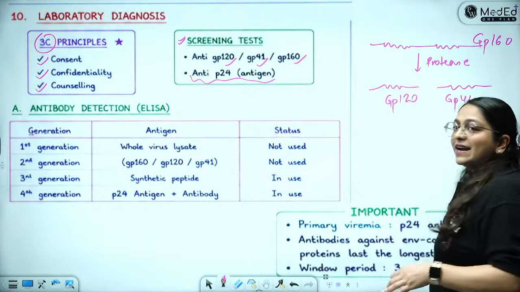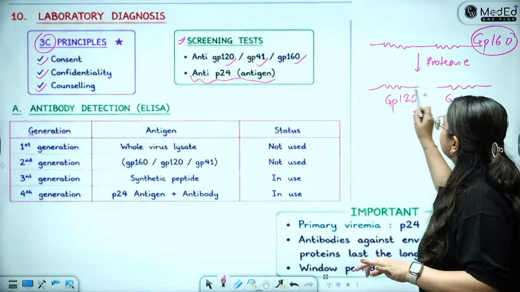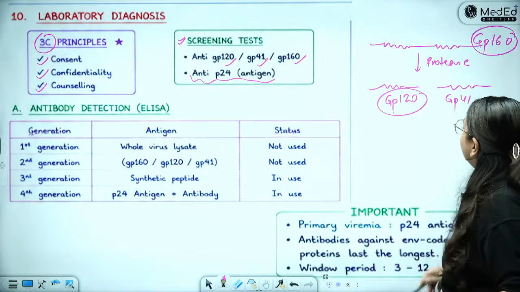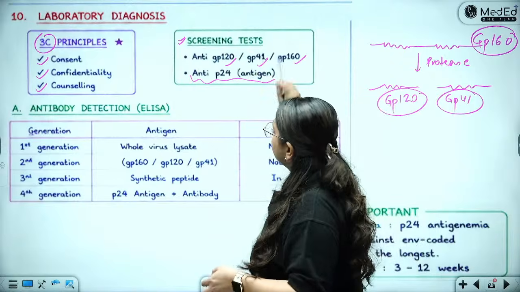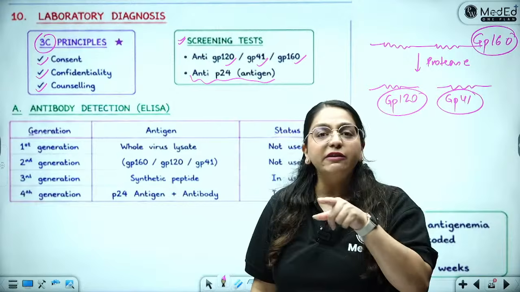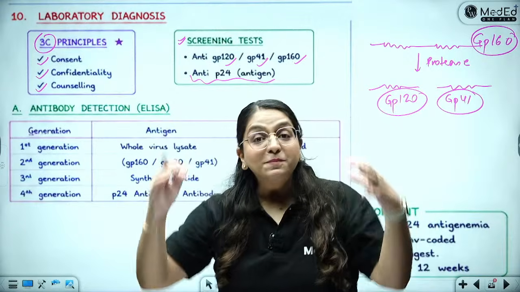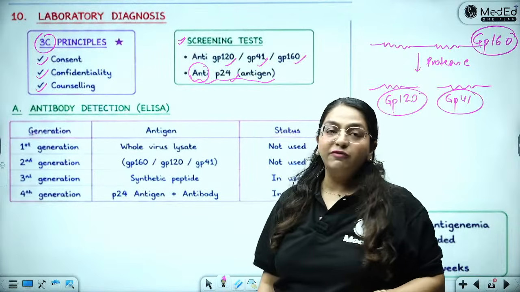So I can detect antibodies against this GP160. I can detect antibodies against GP120. I can detect antibodies against GP41. That is anti-GP120, anti-GP41 and anti-GP160. What is P24? P24 was the capsid antigen. So I can detect antibodies against the P24 antigen.